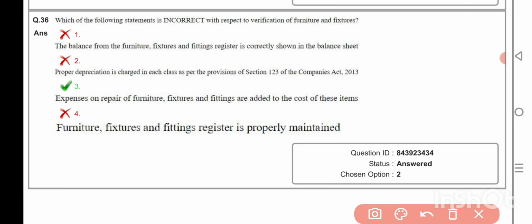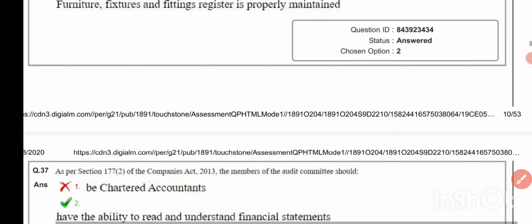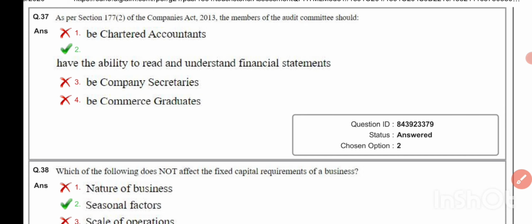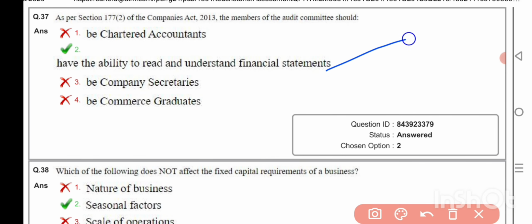Which of the following statements is incorrect with respect to verification of furniture and fixtures? Expenses on repair of furniture, fixtures and fitting are added to the cost of these items. As per Section 177 subsection 2 of the Companies Act 2013, the members of the audit committee should have the ability to read and understand financial statements.